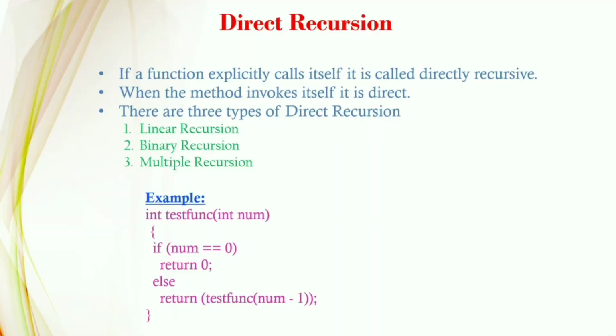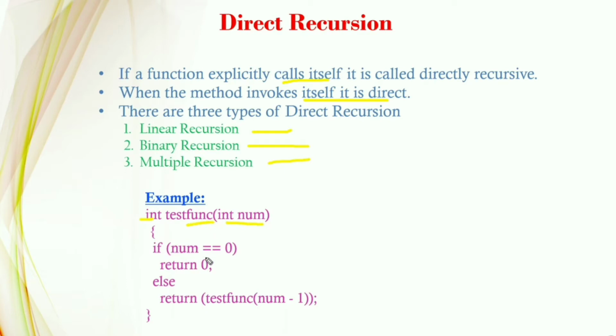Okay, first is direct recursion. If a function explicitly calls itself, then it is called directly recursive. That is, when the method invokes itself, it is direct. It has three types: linear recursion, binary recursion and multiple recursion. For example, this is a function which returns an integer and takes an integer argument; test is the function name.